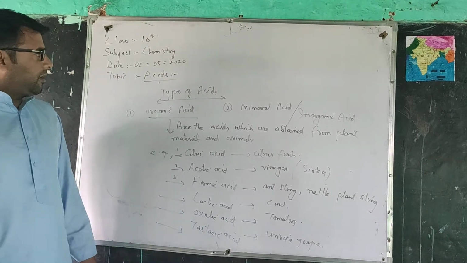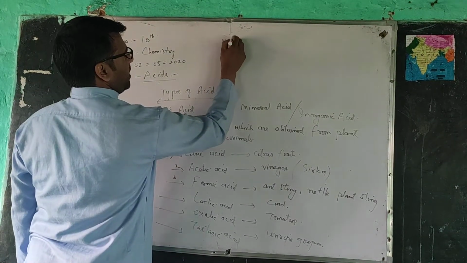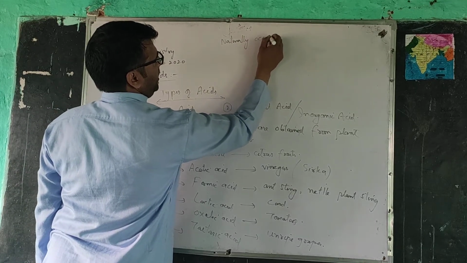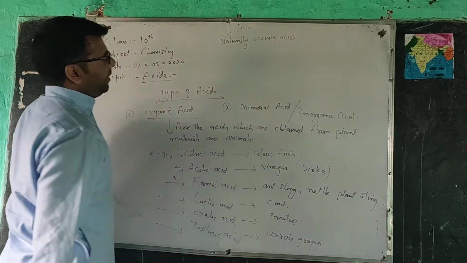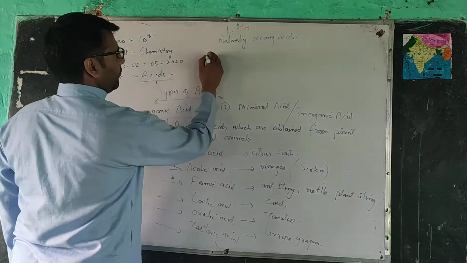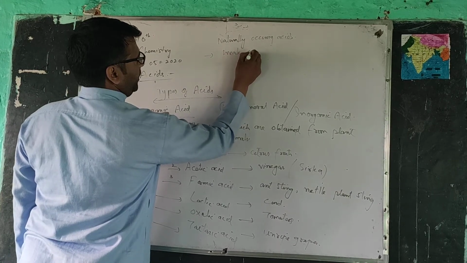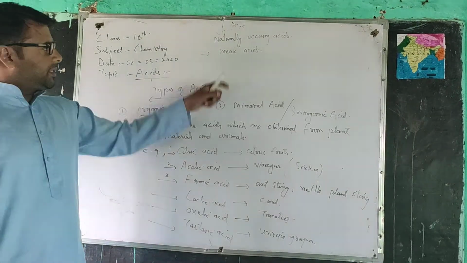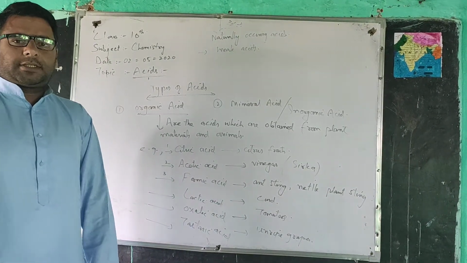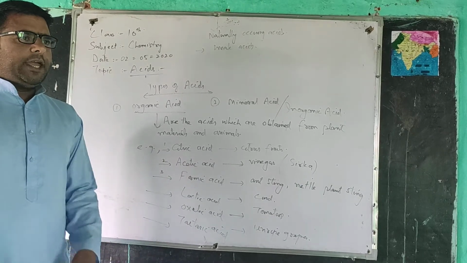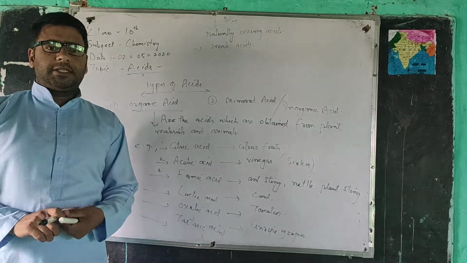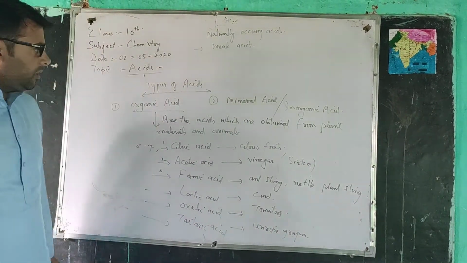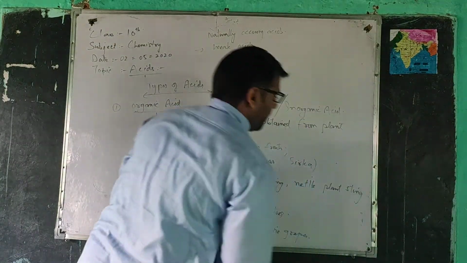These organic acids are naturally occurring acids, or they are also called weak acids. Weak acids here means that they are not too dangerous. We can eat and drink things which contain these organic acids. So this was the information about organic acids.